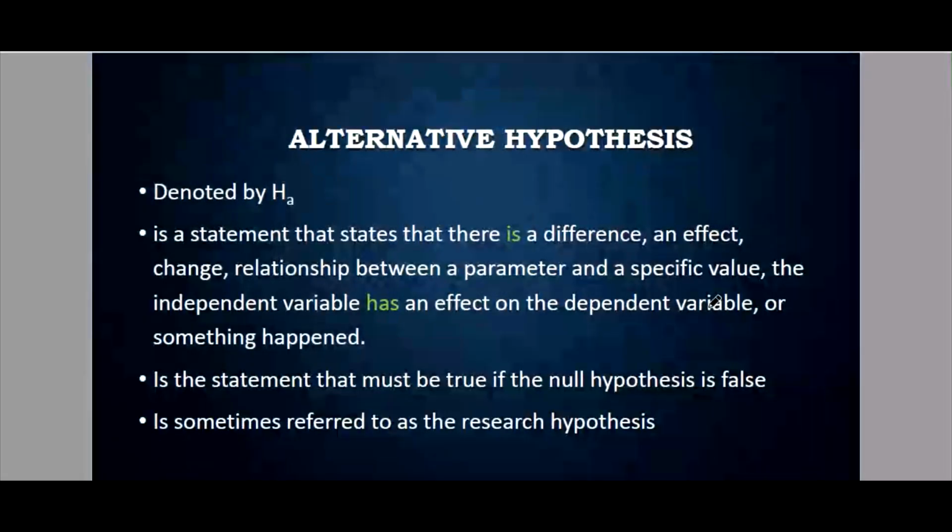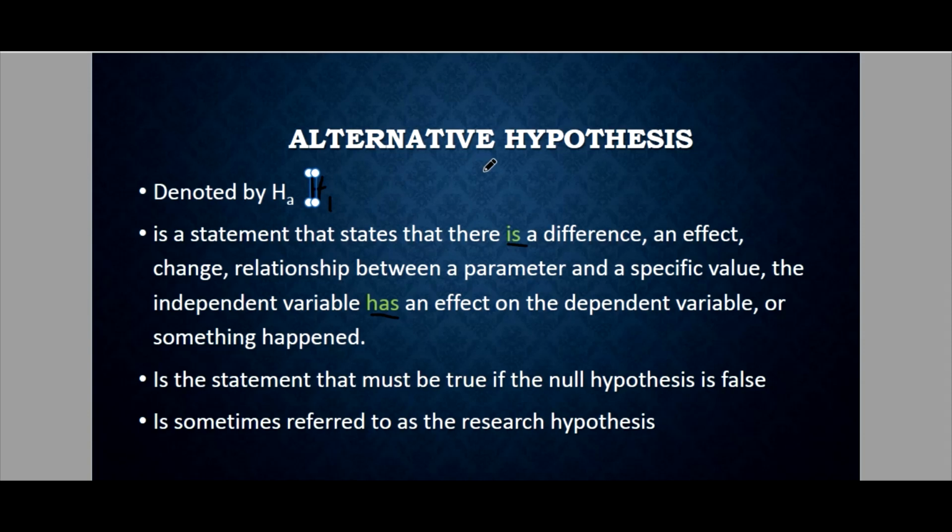Now, let's go to the alternative hypothesis. This is denoted by H sub A, or some books also use H sub 1. So let's read. It is a statement that states that there is a difference, an effect, a relationship. The independent variable has an effect. So meaning the alternative hypothesis is just the complete opposite of the null hypothesis.